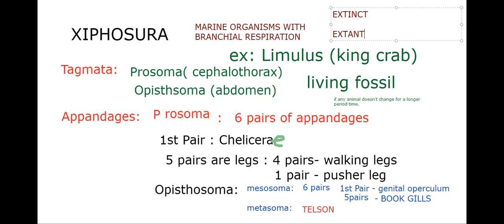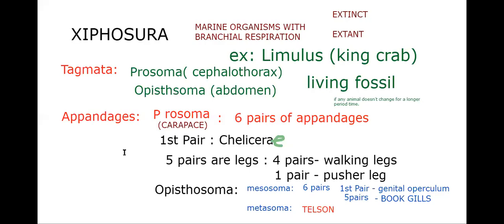And the prosoma is covered by a broad horseshoe-shaped structure called carapace, shell-like. Okay. So then in the prosoma, remaining, we know there are 6 pairs of appendages. First pair chelicerae, then 5 pairs are walking legs; in that, 4 pairs are walking legs and 1 pair is pusher leg. And talking about the opisthosoma, 6 pairs of appendages: the first pair is genital operculum, and the remaining 5 pairs are book gills.